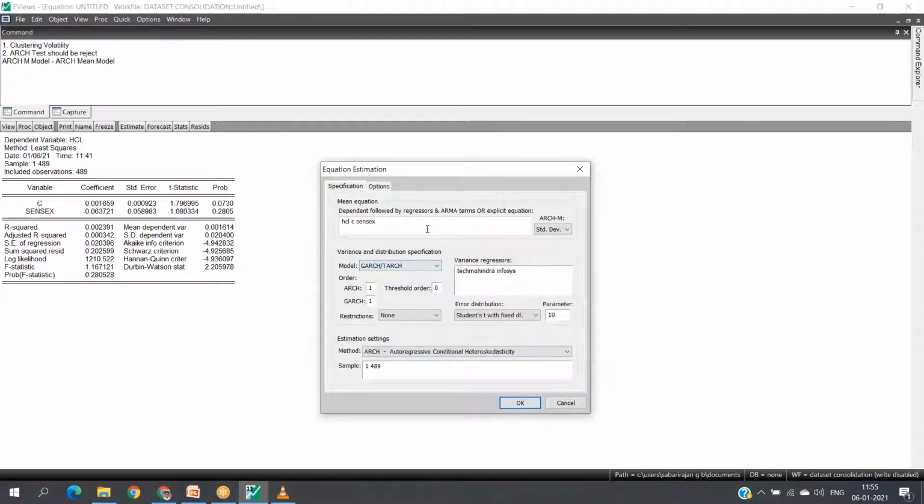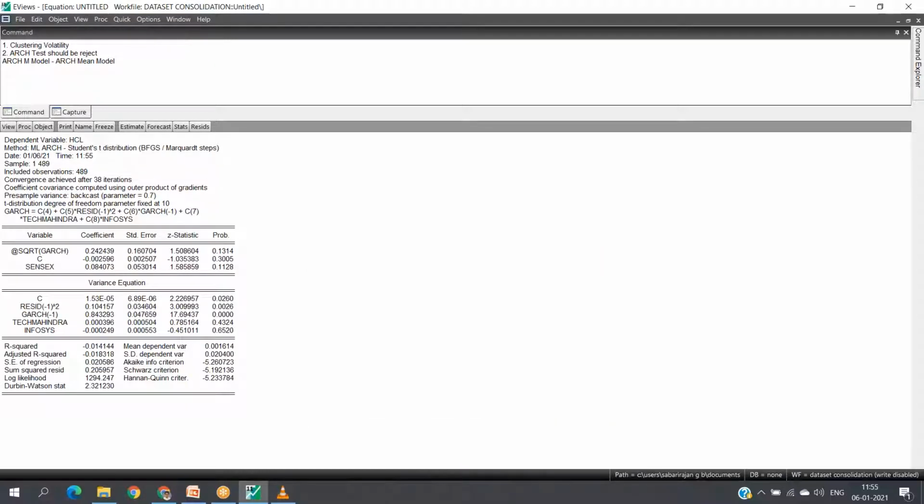Okay. Repeating the independent and dependent variable, standard deviation, and variance regressor, where I included Tech Mahindra and Infosys. For the error distribution I have chosen Student's t with fixed degrees of freedom. This is the model which was generated.